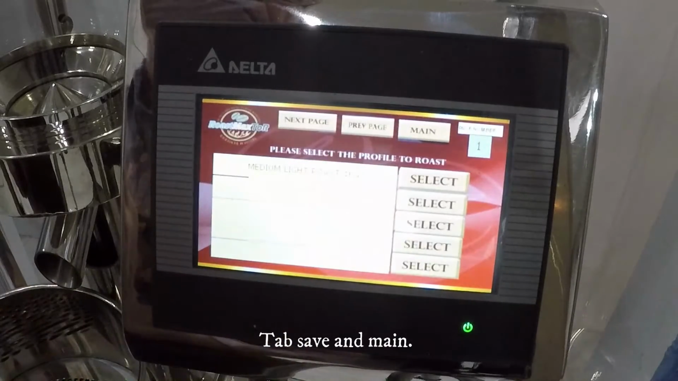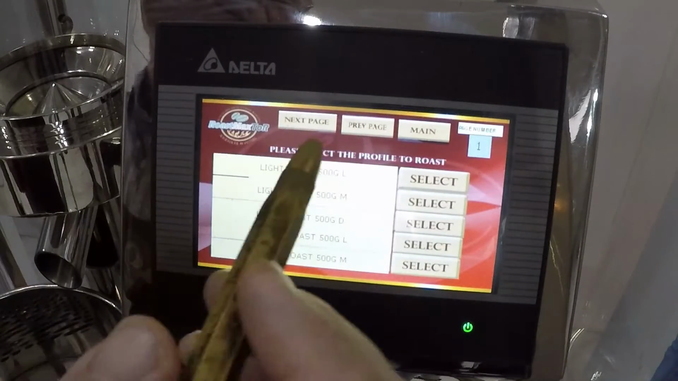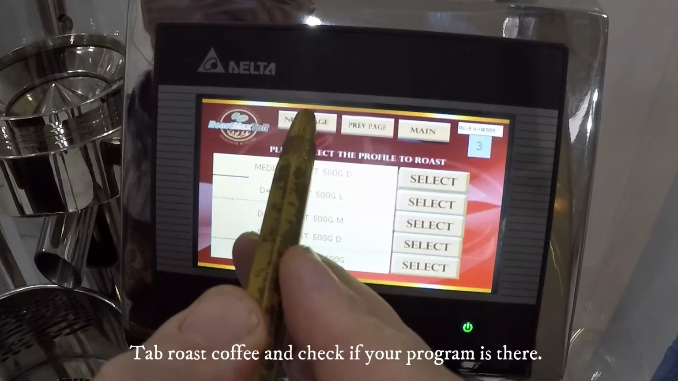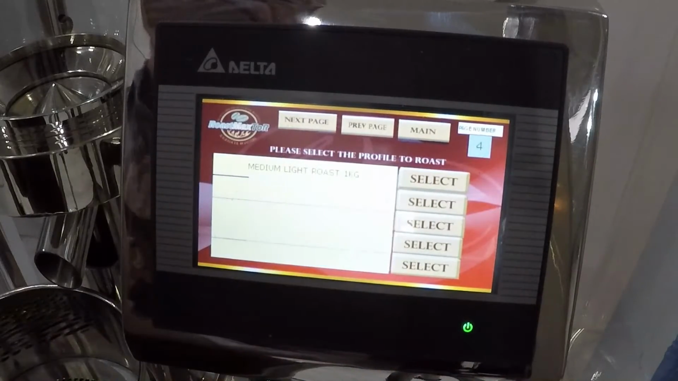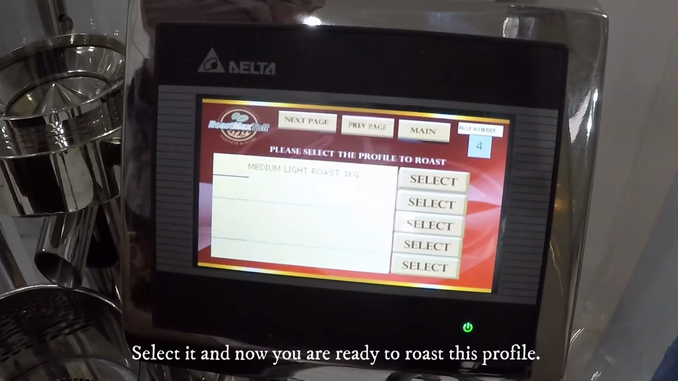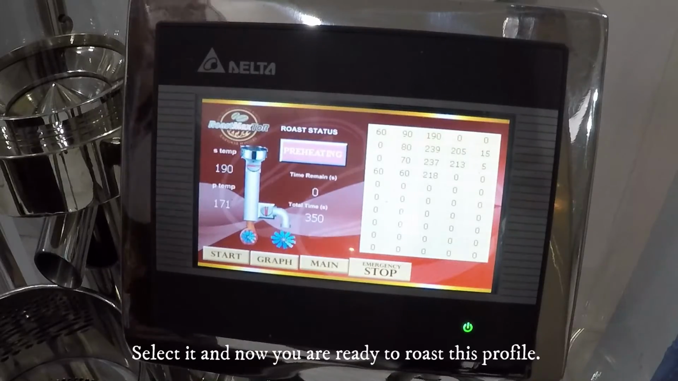Tap Save, and then Main. Tap Roast Coffee, and check if your program is there. Select it, and now you are ready to roast this profile.